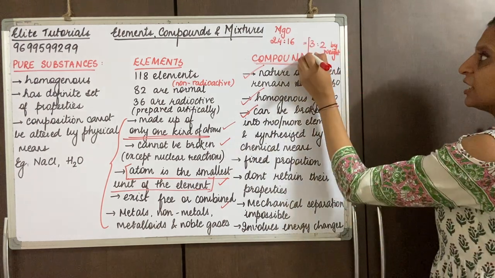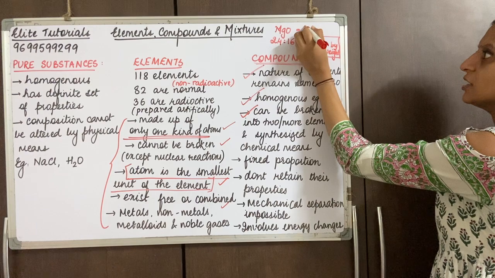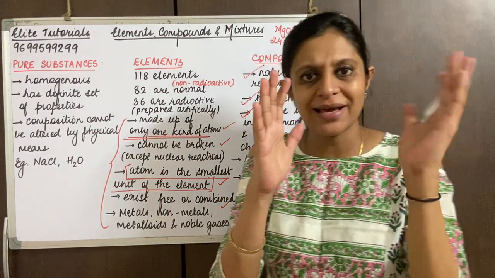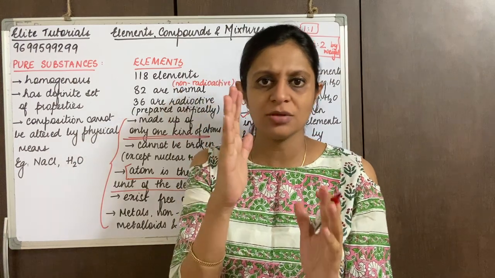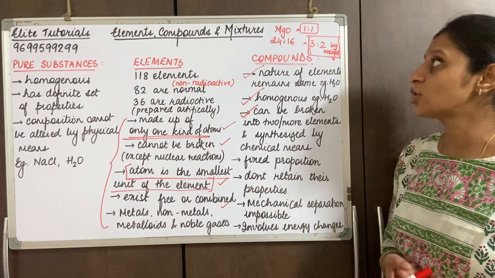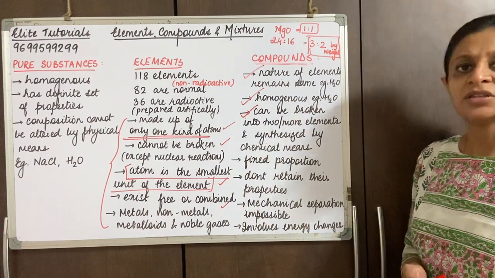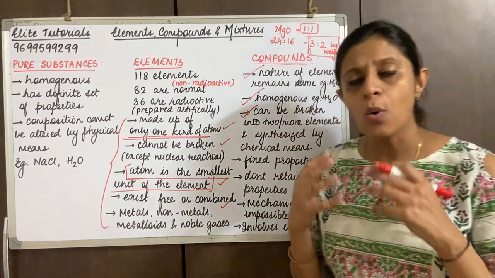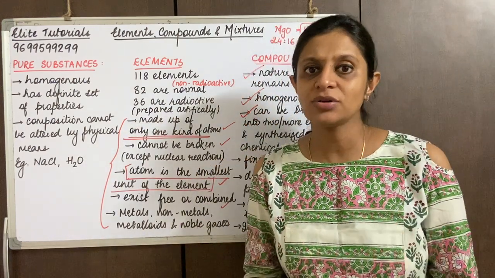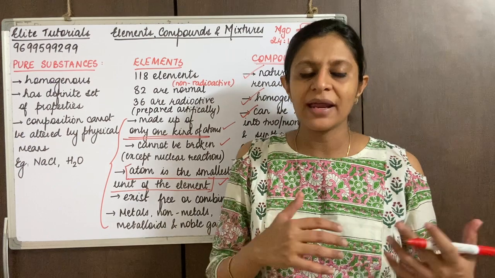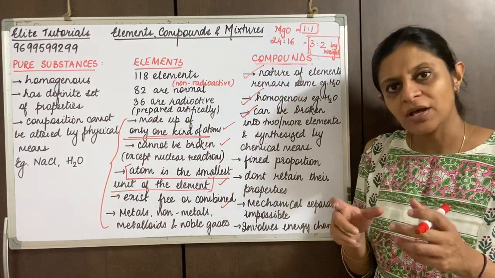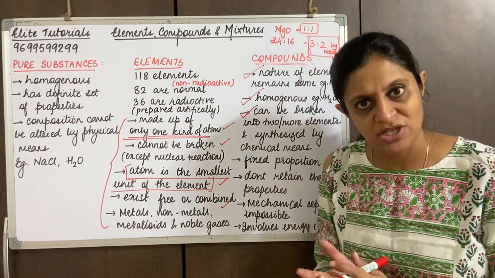Okay, but the ratio in which they are combined is 1:1. Got it? So 1:1 is the element ratio. So one magnesium has combined with one oxygen. So that's the elemental ratio. Whereas when we are talking about by weight, it is 3:2. Now why is it so necessary to know the ratio by weight? Because when you're carrying out the synthesis in laboratory, you would need to know by weight. Okay, so that's when I can prepare it on a larger scale.